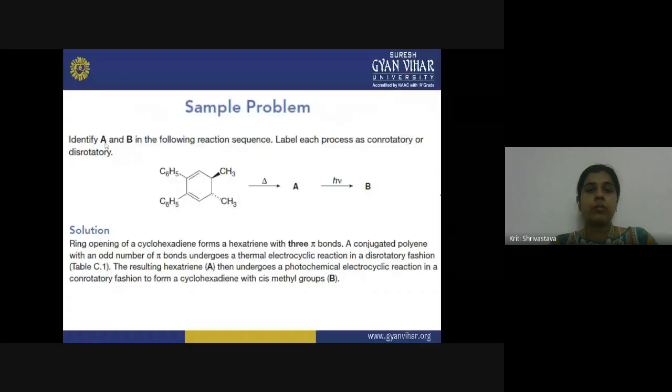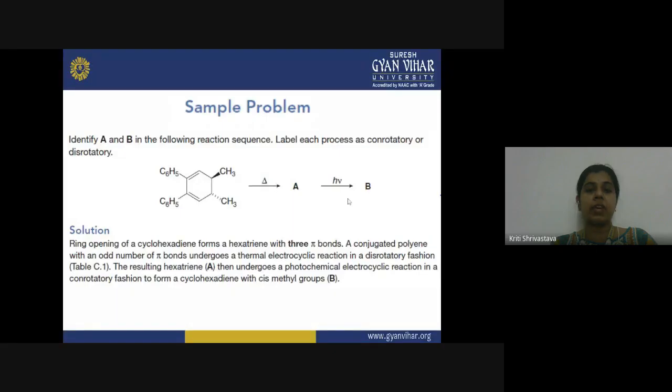Now we will solve a sample problem here, and when you solve it, all these concepts will be clear to you. So what is this problem? Let us first read the statement. You have to identify A and B in the following reaction sequence. What is A and what is B? Label each process as conrotatory or disrotatory.